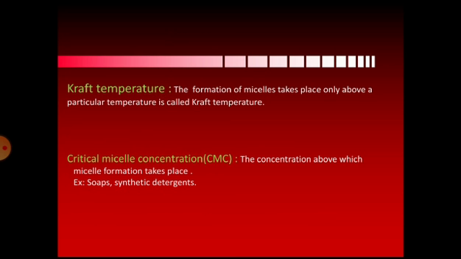Now the next one is critical micelle concentration. The concentration above which micelle formation takes place is called the critical micelle concentration. So at a certain concentration, above which micelle formation takes place, is called critical micelle concentration. For example, soaps and synthetic detergents. So a particular concentration will be there above which micelles or associative colloids form. Such a concentration is called critical micelle concentration, and these two definitions are very important for the final examination.